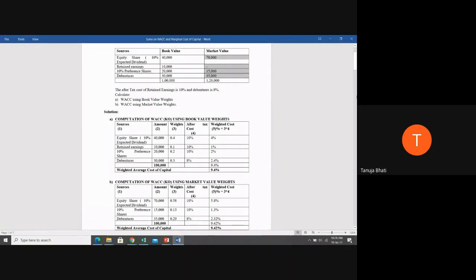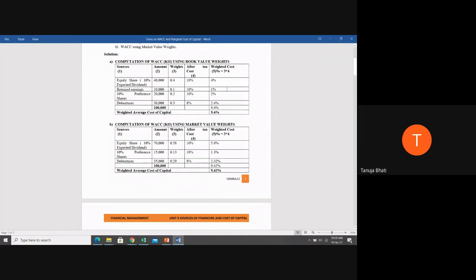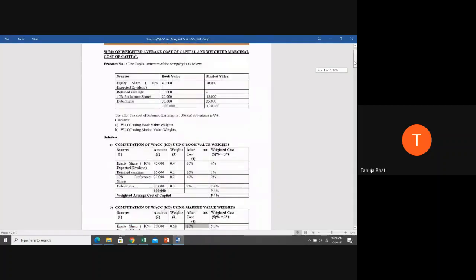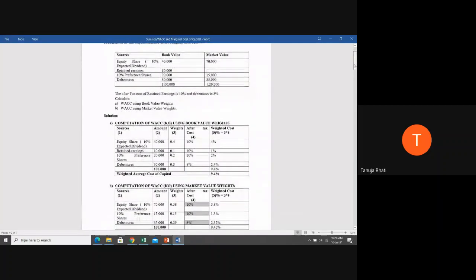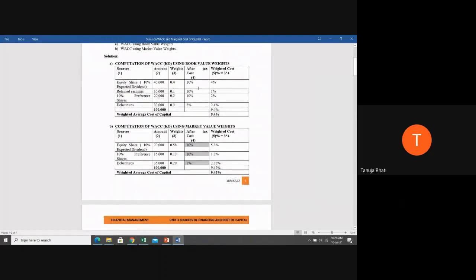Then after that what you need to do is you need to assign the weights. After assigning the weights you need to take the cost. Now cost will be the same as was there in the book value weights. Cost remains the same for both book value and market value.